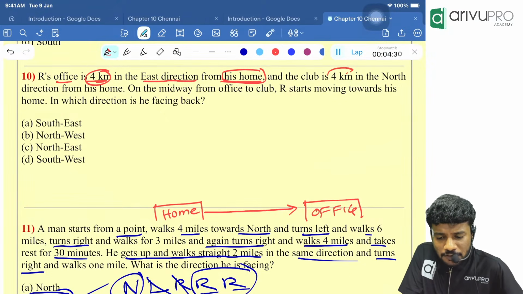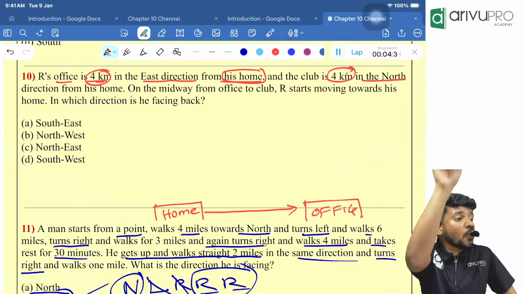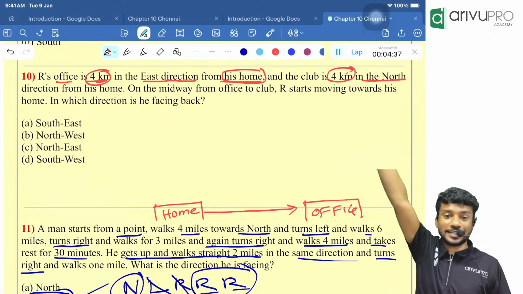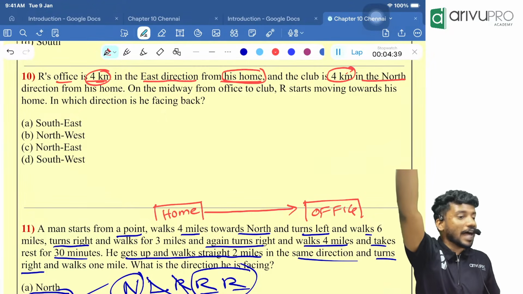Now, what else is given? The club is 4 kilometers in the north direction. North direction means up or down? Up direction. North means we are writing towards up.